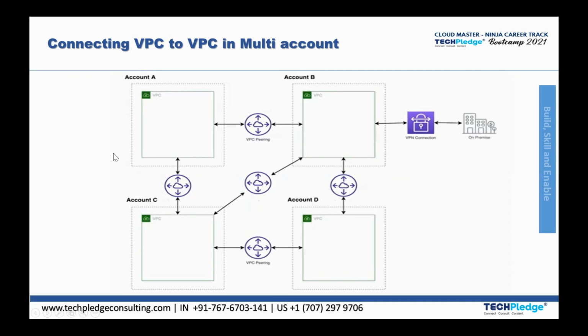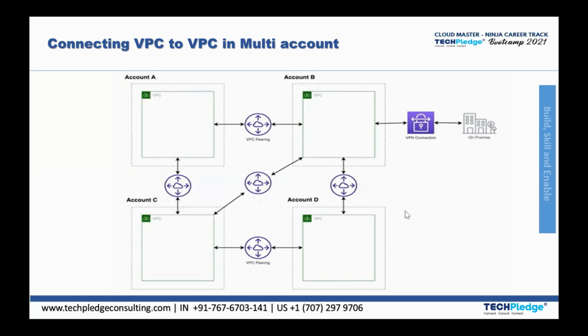That is the first point, the limitations of VPC peering. The second point is that if I am at account A and want to interact with account D, this is not possible, because VPC peering doesn't hold the transitive relation property.